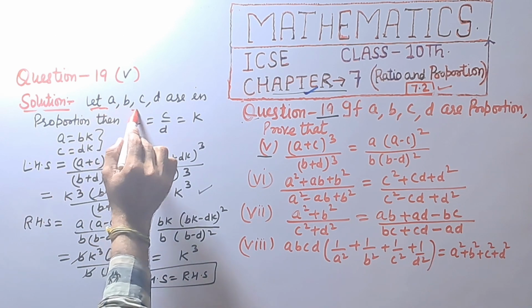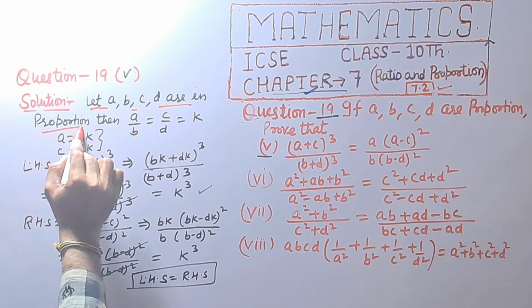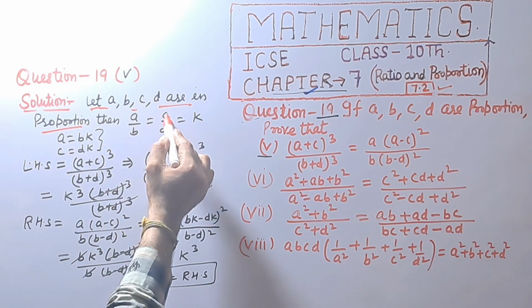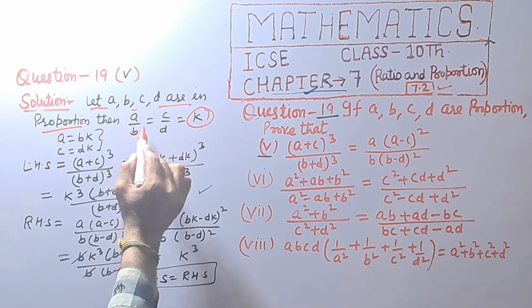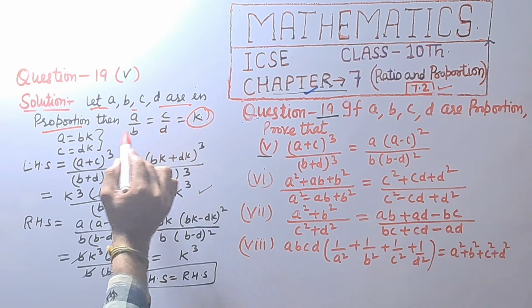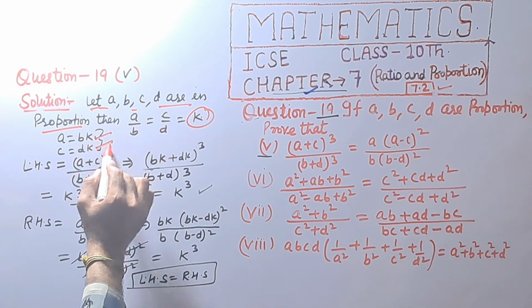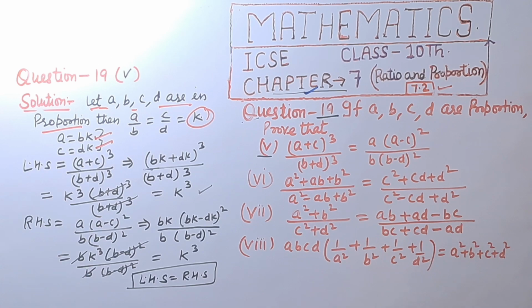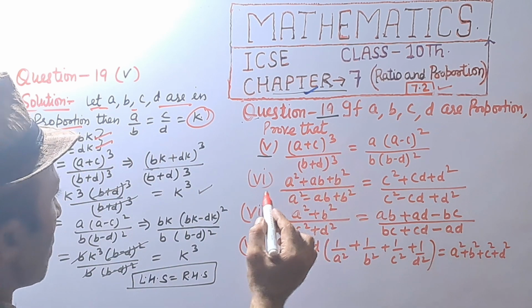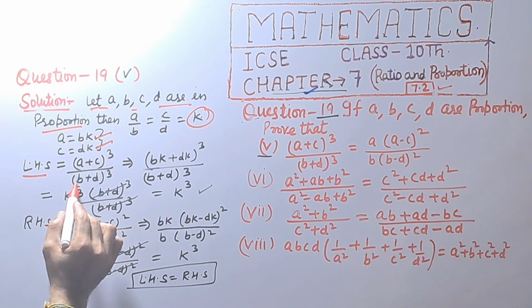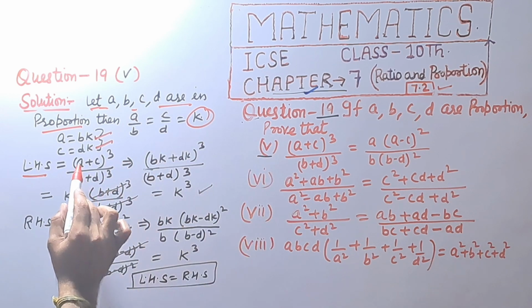Let A, B, C, D be in proportion, then A upon B is equal to C upon D, that is equal to K. A is equal to BK, C is equal to DK, and left hand side is equal to (A plus C) raised to power 3 divided by (B plus D) raised to power 3.